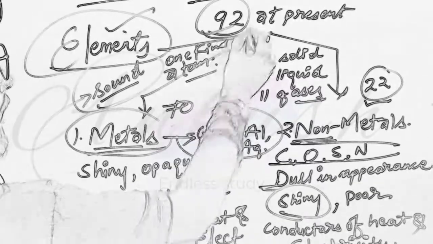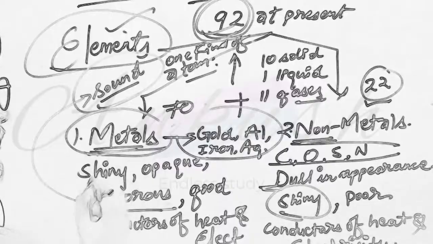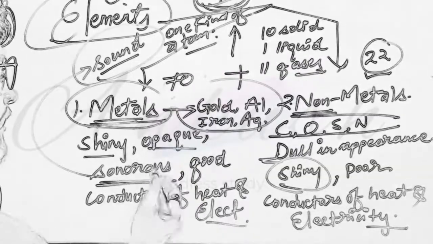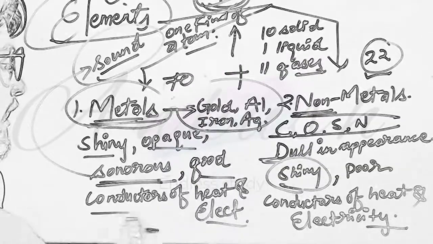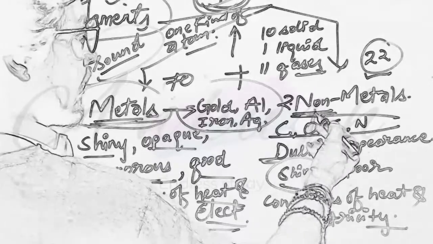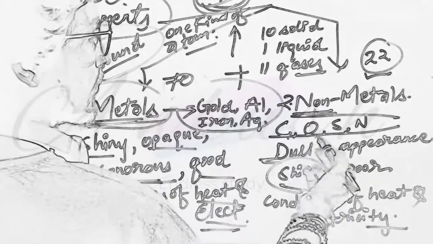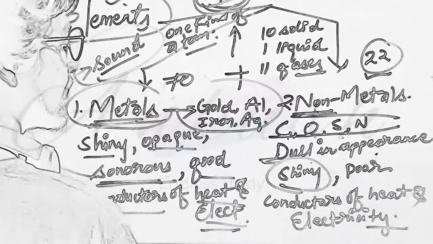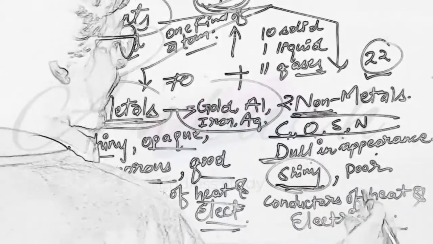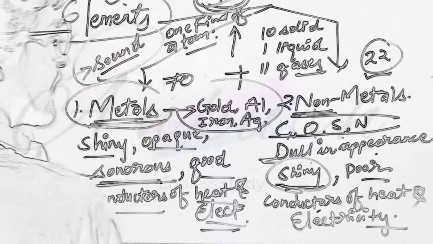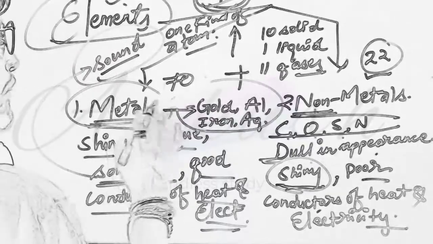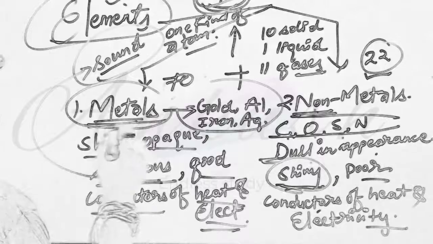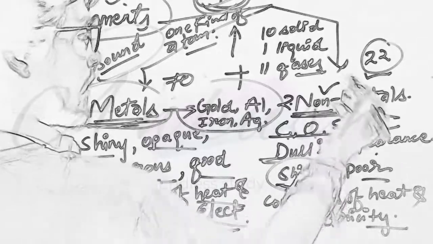Total 92 elements. Metals are shiny, opaque, sonorous, that is sound producing, good conductors of heat and electricity. Second one, non-metals: carbon, oxygen, sulfur, nitrogen. They are dull in appearance, they are not shiny, and they are poor conductors of heat and electricity. So you can say the properties which are not present in metals, they are non-metals.